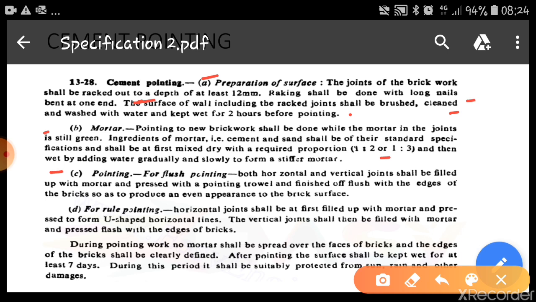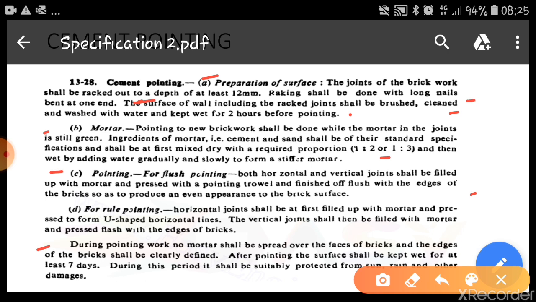Now the different types of pointing, as I said, may be flush pointing or rule pointing. If it is flush pointing, both horizontal and vertical joints shall be filled up with mortar, pressed with a pointing trowel and finished off flush with the edges of the bricks so as to produce an even appearance to the brick surface. If it is rule pointing, horizontal joints shall be first filled with mortar and pressed to form U-shaped horizontal lines. The vertical joints shall then be filled with mortar and pressed flush with the edges.